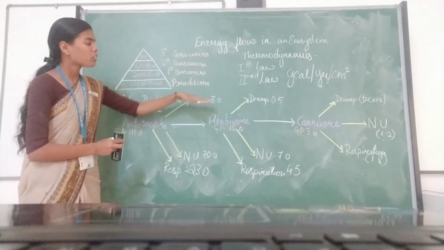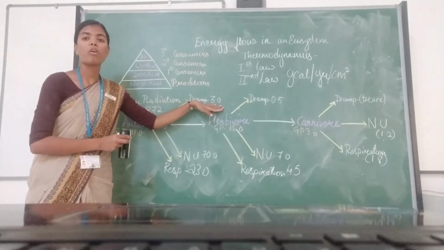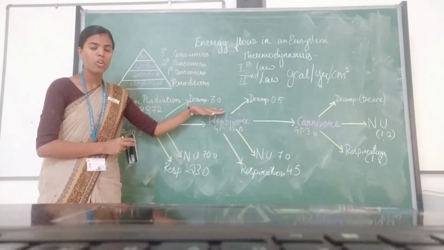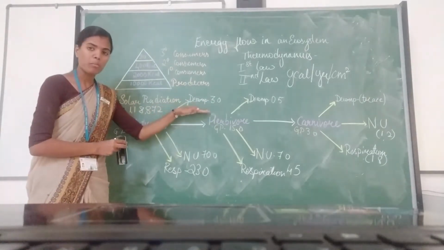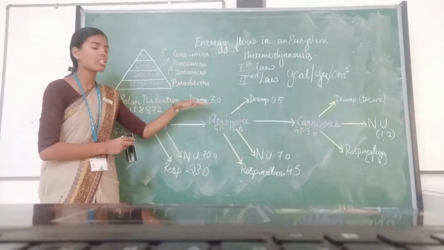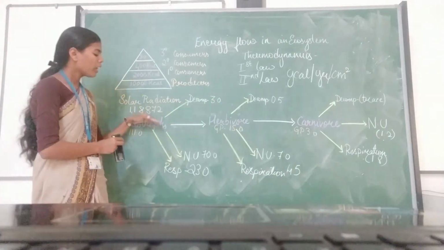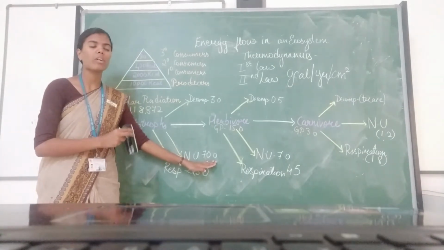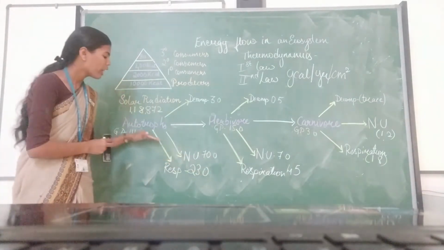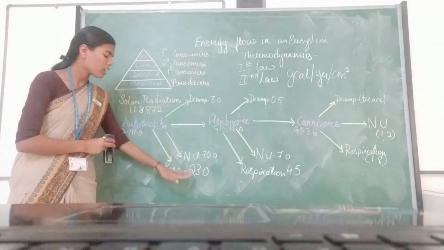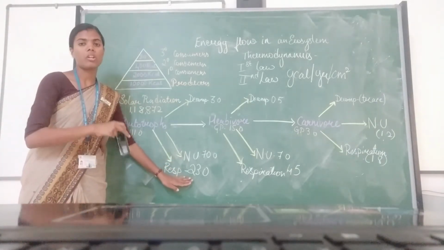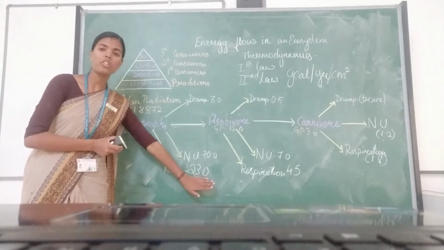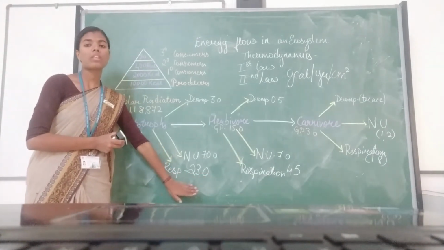Out of that, 3.0 is gone in the form of decomposition. That means here the microorganisms come into action. When the autotrophs decompose, the energy lost is around 3.0. Some energy is lost as not utilized energy, somewhere around 70.0. Some energy is used for respiration, around 23.0.